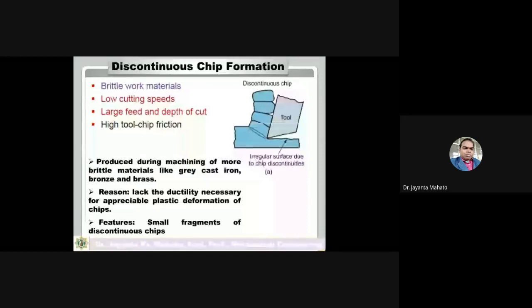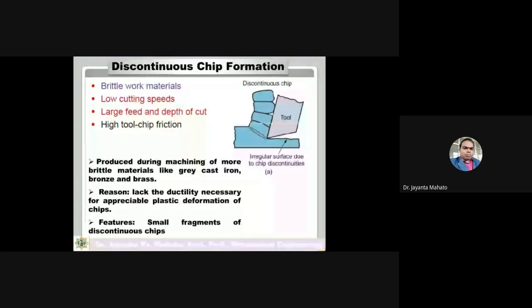So these discontinuous chips are produced during machining of more brittle materials like gray cast iron, bronze, and brass. Cast iron is actually a brittle material. So when machining this brittle material, this discontinuous type of chips will form. The chip will break like this, which means these chips will not be continuously removed.